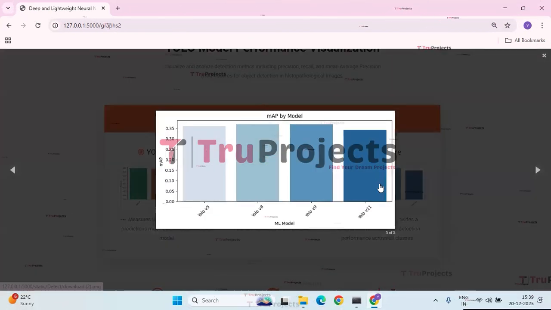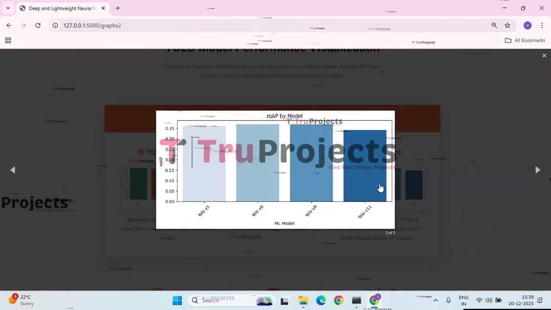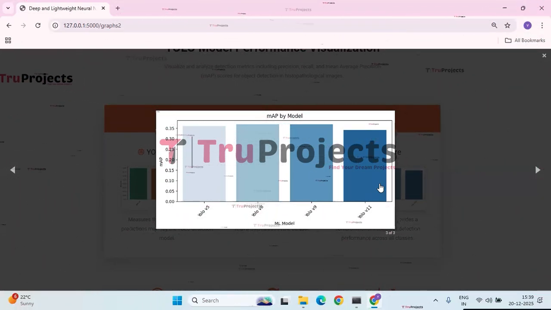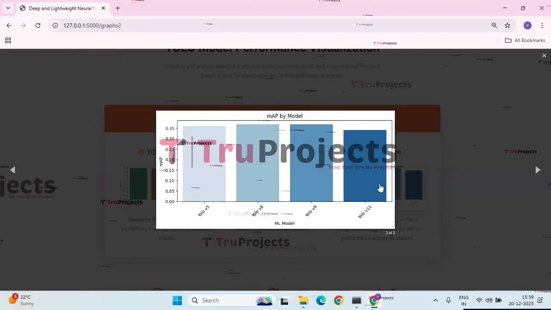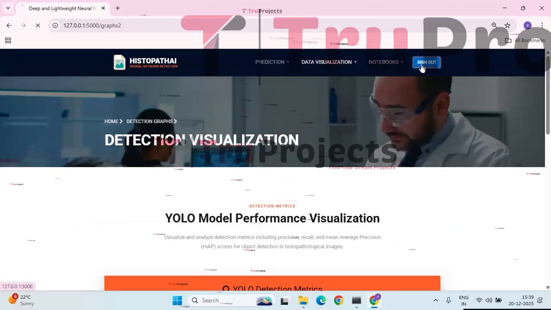And next we have the mAP score graph. The bar chart compares the mAP performance of different YOLO models. YOLO V9 achieves the highest mAP, closely followed by YOLO V8 and YOLO V5. YOLO V11 shows slightly lower mAP compared to the other models. And then click on sign out.